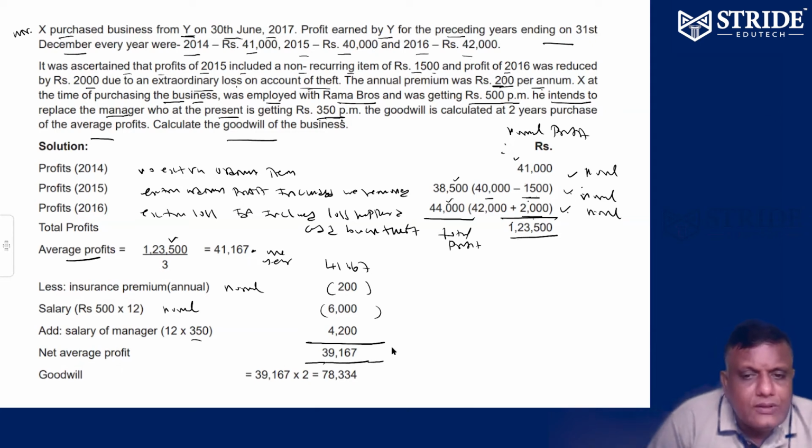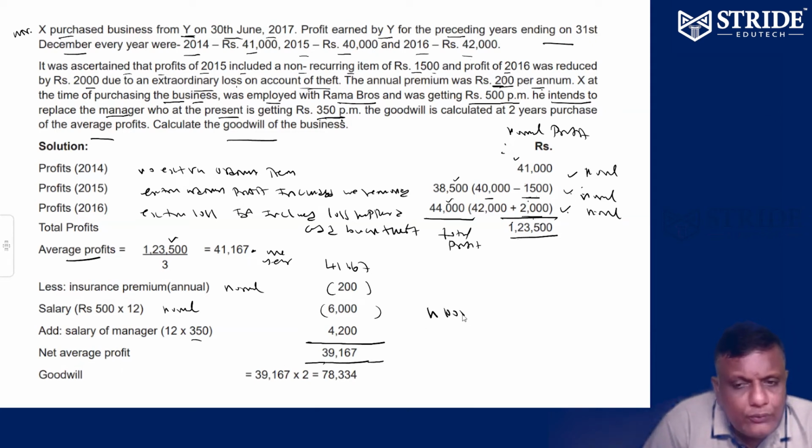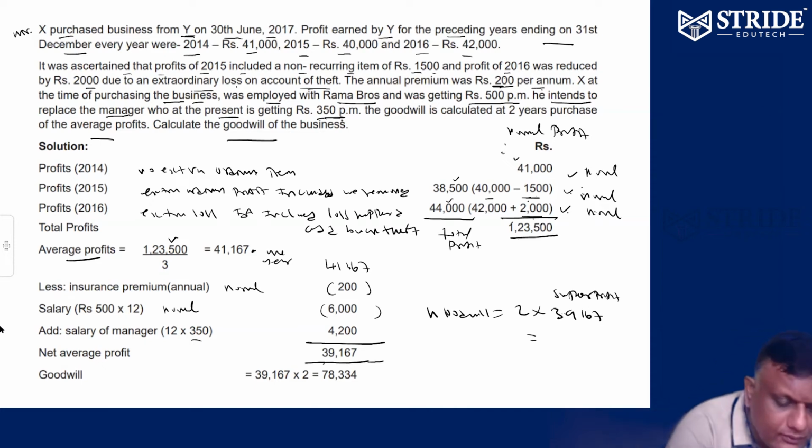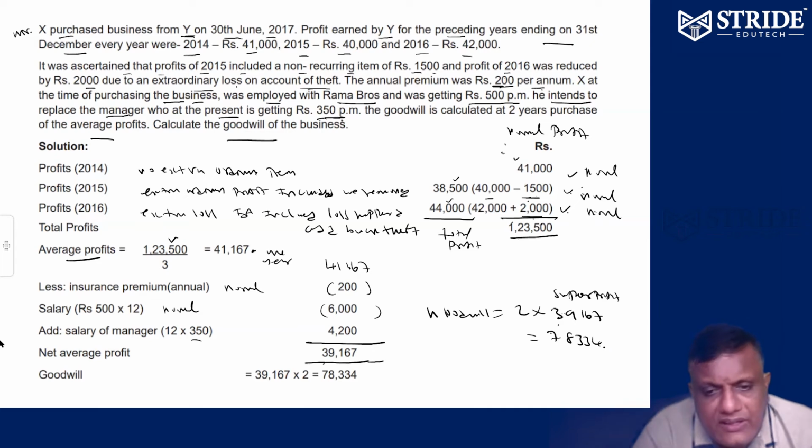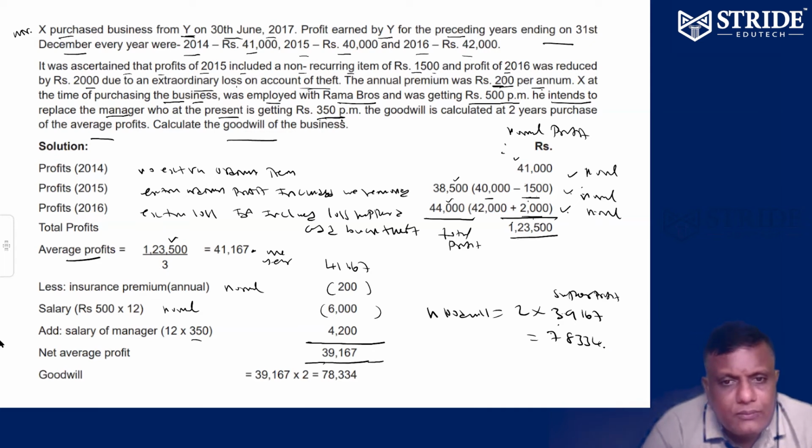Net average profit. So goodwill is equal to 2 years purchase of super profit. So 2 years purchase of 39,167. 39,167 into 2 is 78,334. That's the idea.